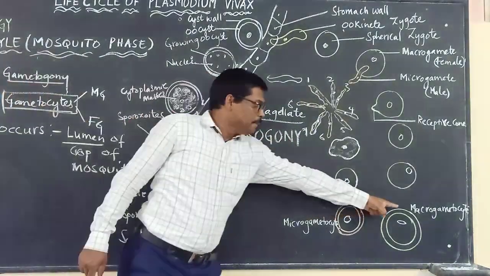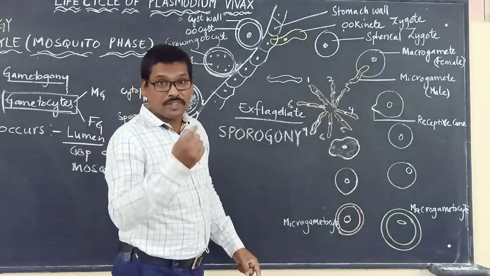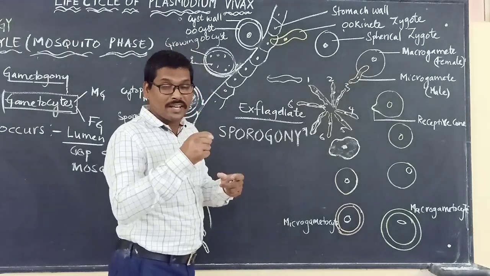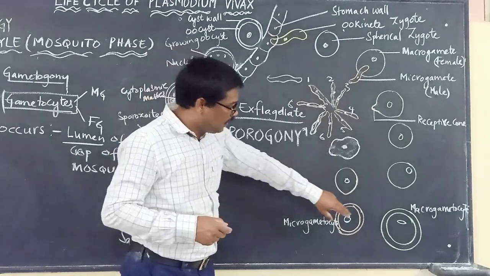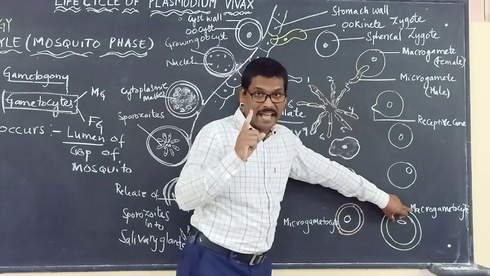Now we will look at the macrogametocyte or male gametocyte, which will be forming as what? Male gametes. Where is this process taking place? We should remember that it is taking place in the lumen of the crop of a mosquito.